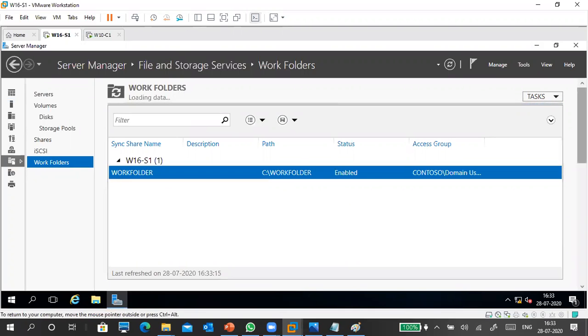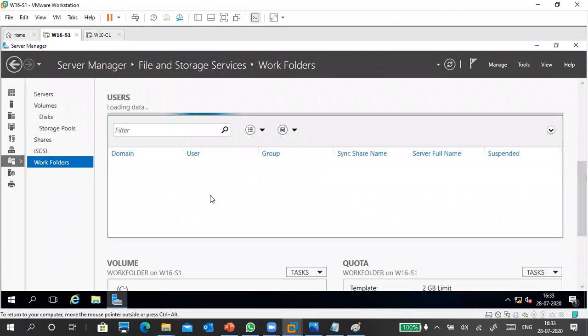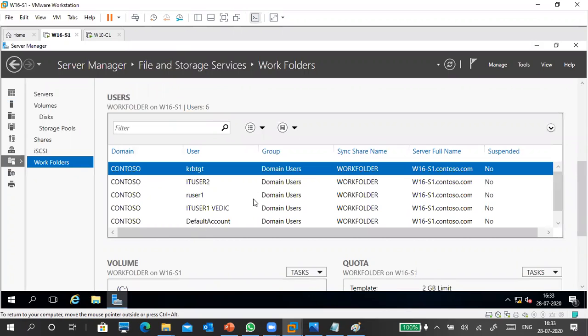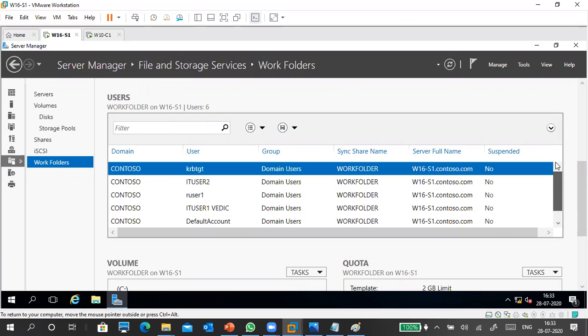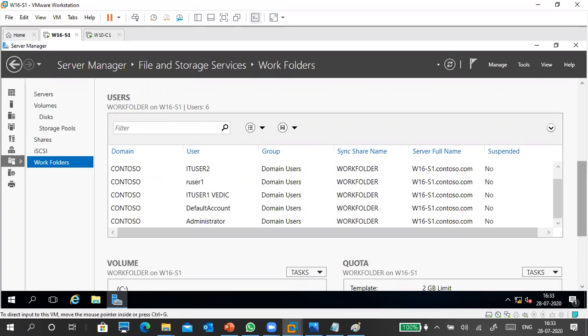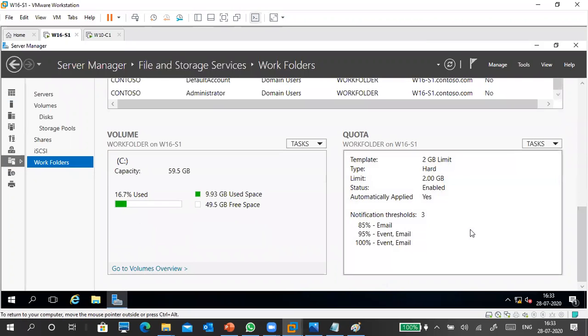Okay, so this is enabled and still user data is synchronizing. It is giving to everyone in the domain. It is giving to all domain users because I gave permission to all domain users. If you get a problem also, you can disconnect and reconnect it back. And I gave a quota also. Okay.